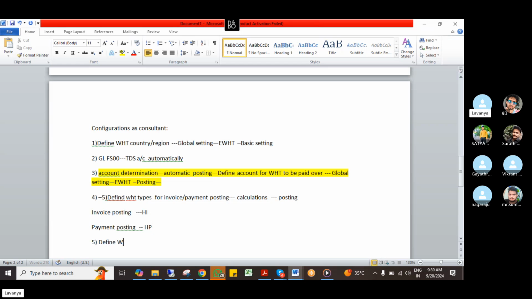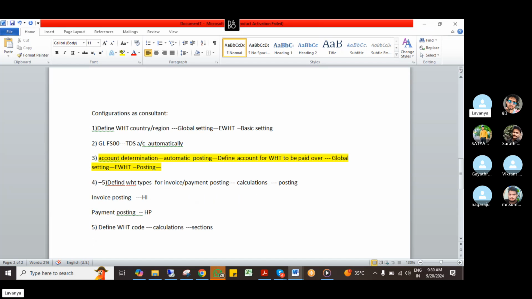Define withholding tax codes, okay. Withholding tax also comes under the calculations path only. What do tax codes mean? I said sections, right?